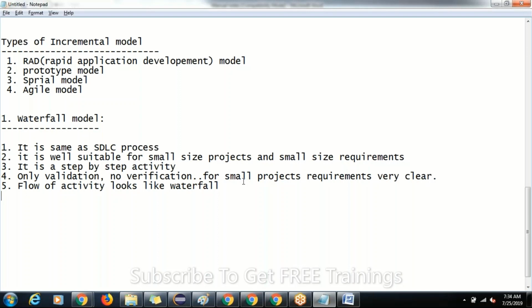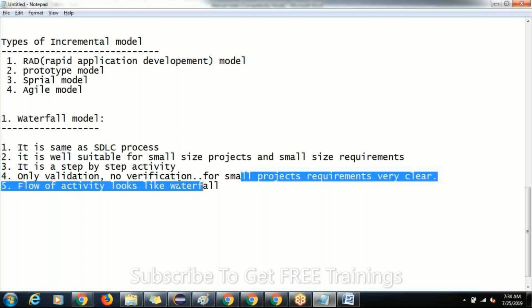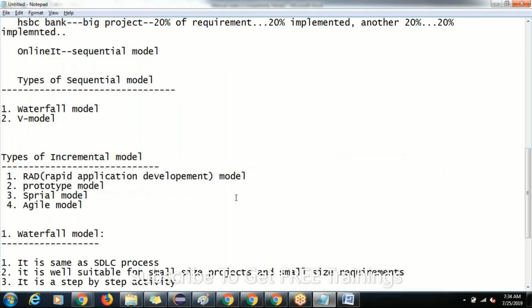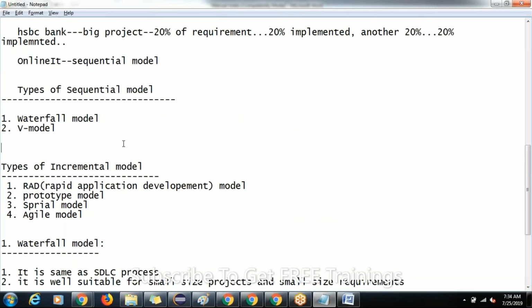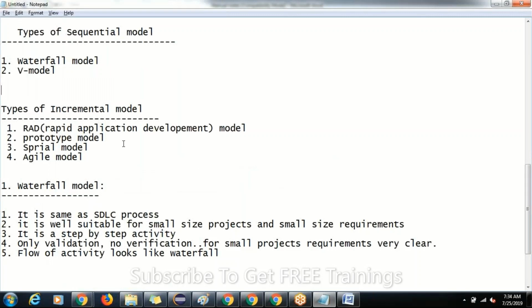Tomorrow we can discuss the remaining models. Very important, guys, for certification and interview purposes, so don't miss it. Even in real time, if they follow the waterfall model, you should have knowledge of it. Tomorrow we will discuss the remaining models.